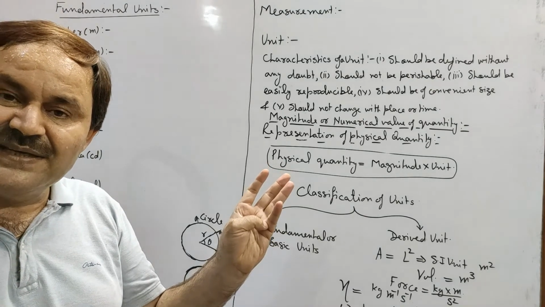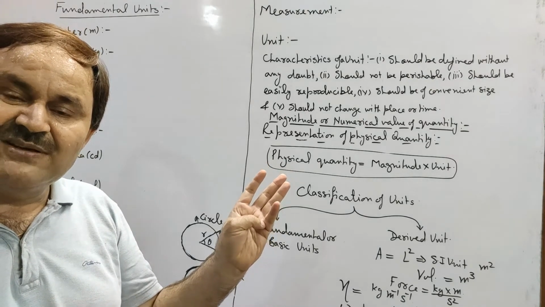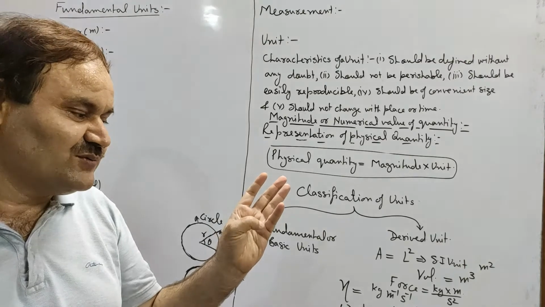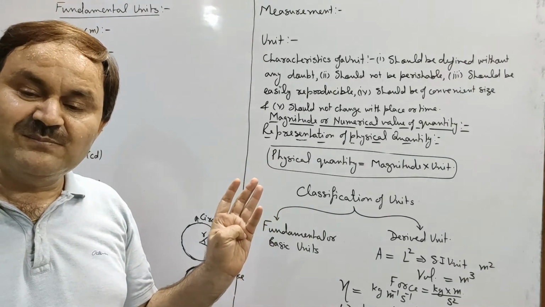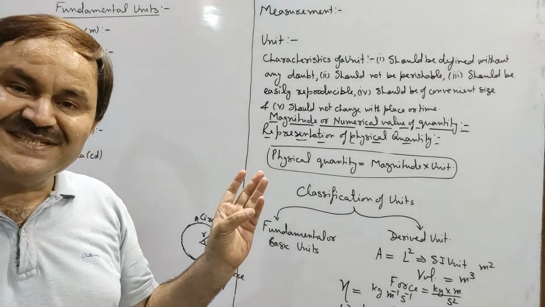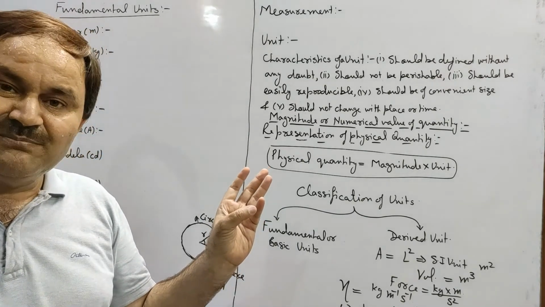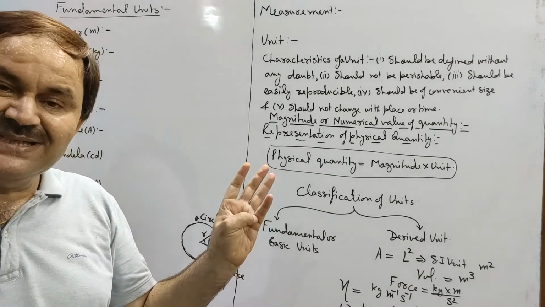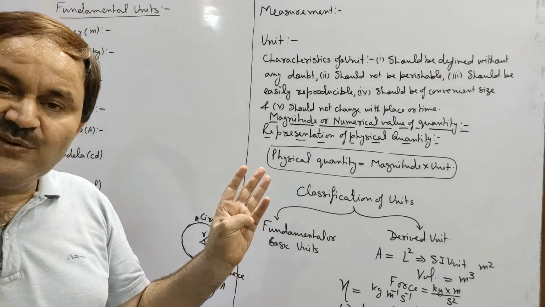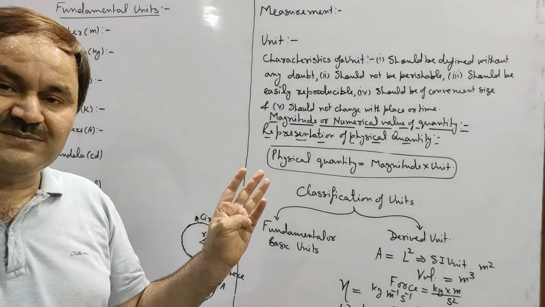Hence the initial systems of units were based upon the units of these three quantities. Say if we come to the first MKS system, if we are measuring length in meter, mass in kilogram, time in second, then it will form MKS system.